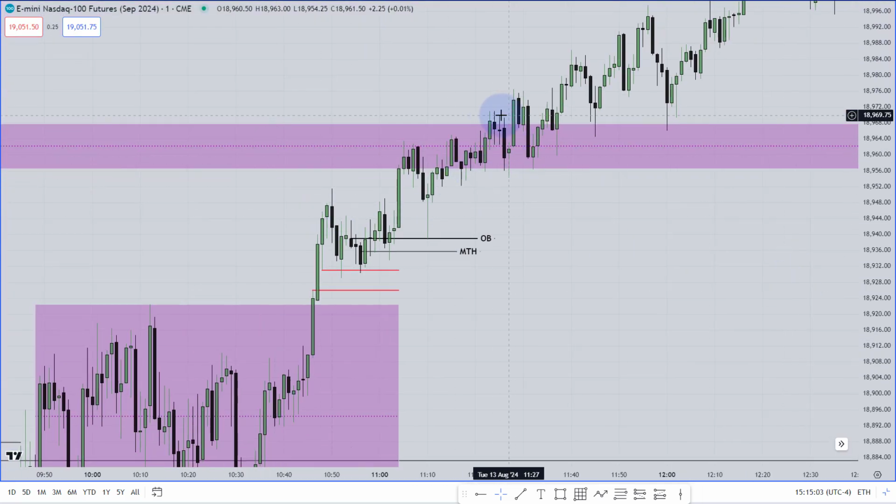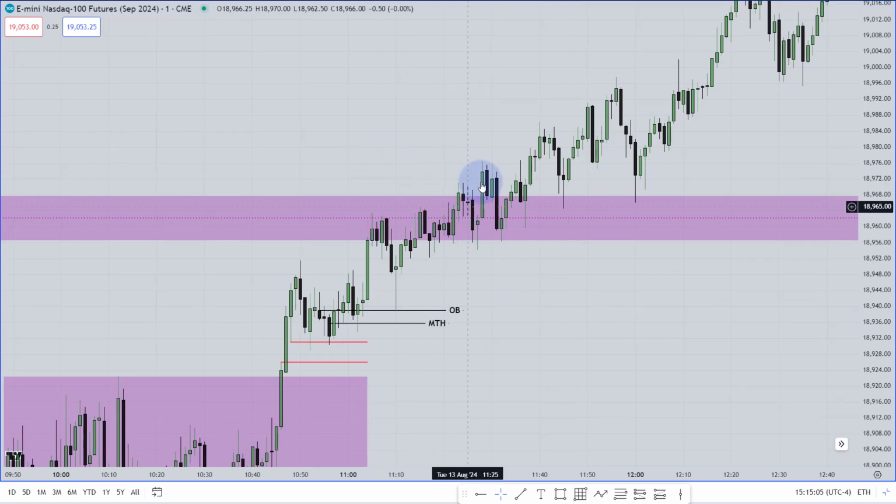Then market traded the volume balance high perfectly. Market is going higher. Now look at this price action. Are you going to participate in that price action?